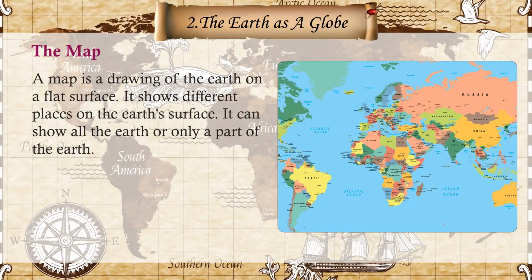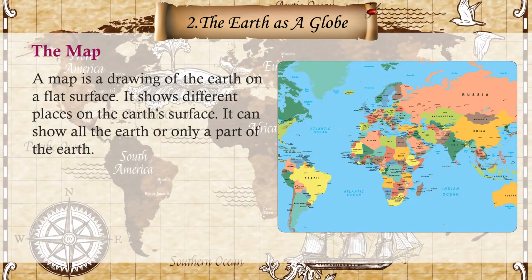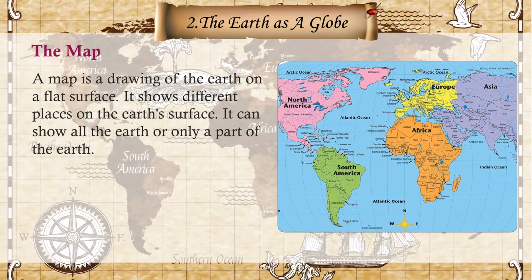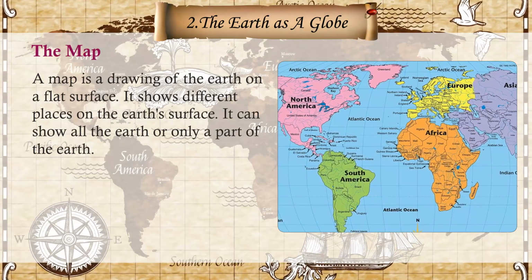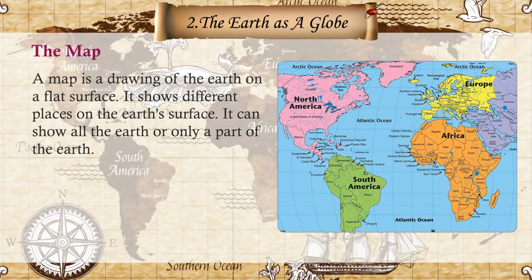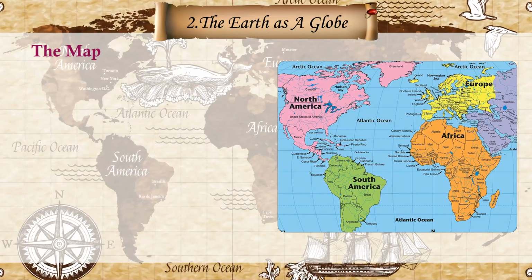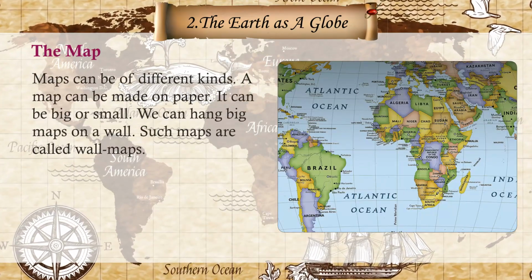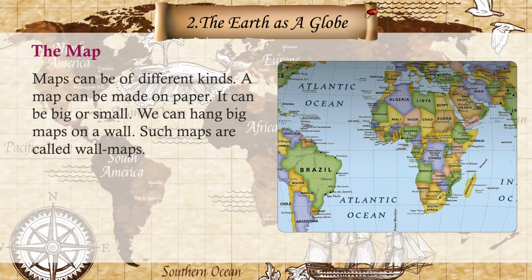The map. A map is a drawing of the Earth on a flat surface. It shows different places on the Earth's surface. It can show all the Earth or only a part of the Earth. Maps can be of different kinds. A map can be made on paper.